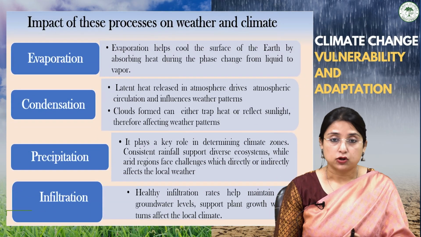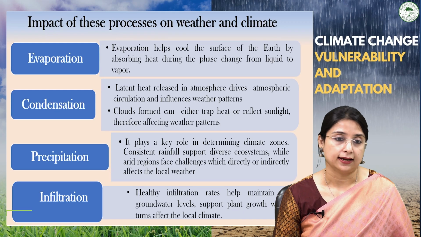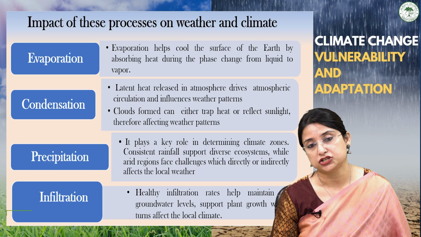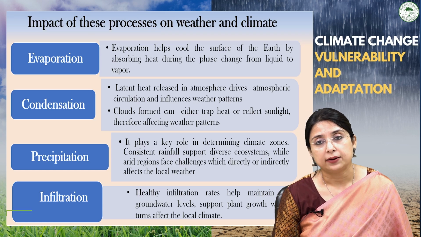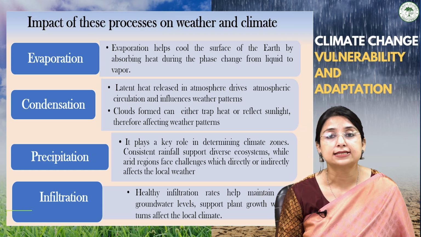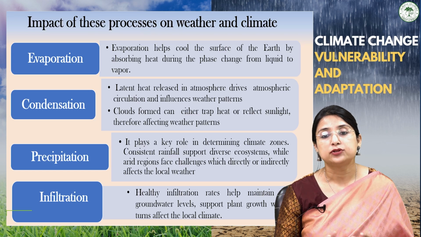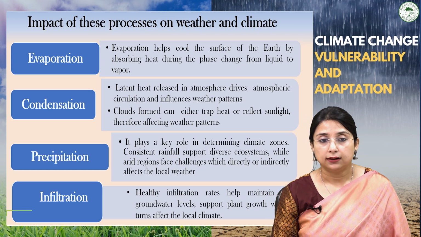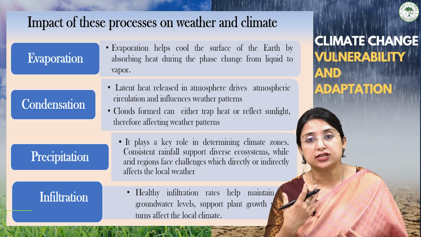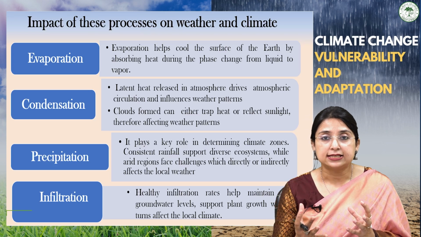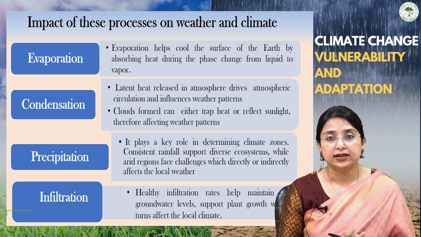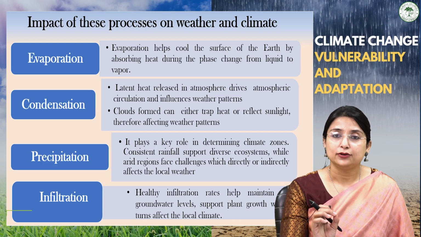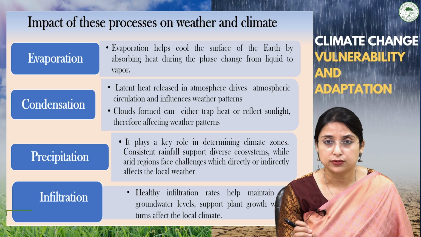So what is the impact of these processes on weather and climate? The processes which we discussed here are evaporation, condensation, precipitation and infiltration. When we talk about evaporation, evaporation helps to cool the surface of the earth because it absorbs heat during the phase change from liquid to vapor. When the liquid state changes to vapor state, it absorbs heat, and when it absorbs heat, cooling effects can be seen. A simple example you must have observed in day-to-day life.